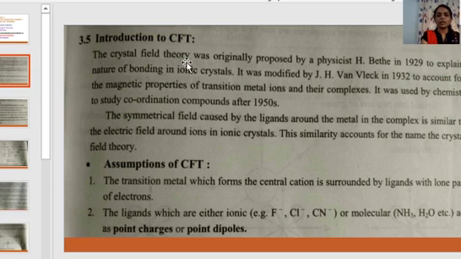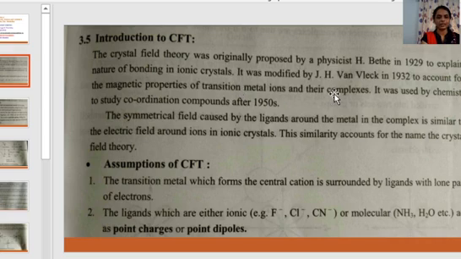Crystal field theory was proposed by physicist H. Bethe in 1929, and he explained the nature of bonding in ionic crystals. Later, this theory was modified by J. H. Van Vleck in 1932 to account for the magnetic properties of transition metal ions and their complexes. Due to this modification made by Van Vleck, it was possible to study the magnetic properties of transition metal ions and their complexes.